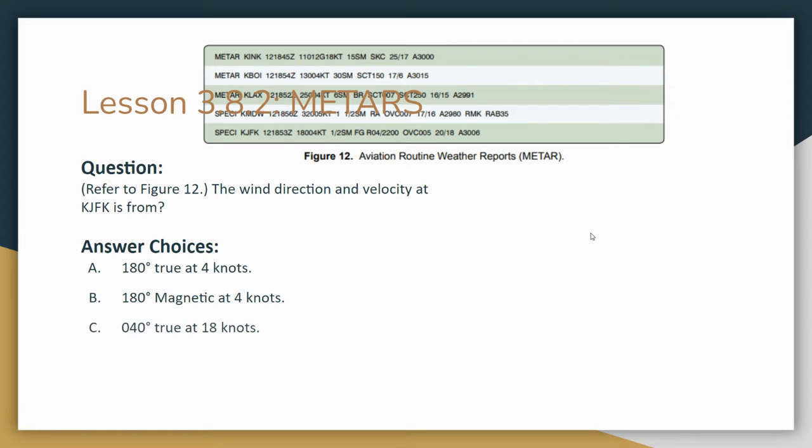Here's another question. Go ahead and pause it if you would like to try to do this question. All right, I'm going to go ahead and read it out. The wind direction and velocity at KJFK is what? And so here we see KJFK. This one's not so hard to find, right? 180 degrees, 4 knots. Oh, snap. Here's the problem. There's two answer choices that are exactly the same. So we know C is not right. So we know the wind is coming out at 180 degrees. We know it's 4 knots. Is it true or magnetic north? Do you remember? Remember, if it's in print, which this is, it must be true. So that's the answer here.